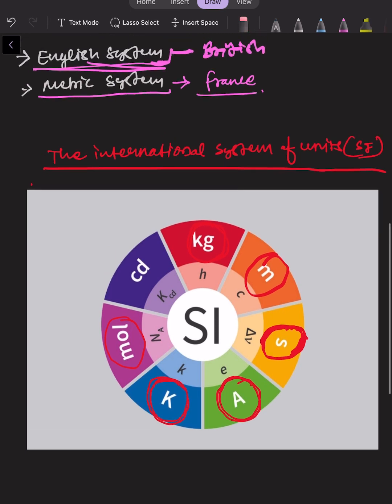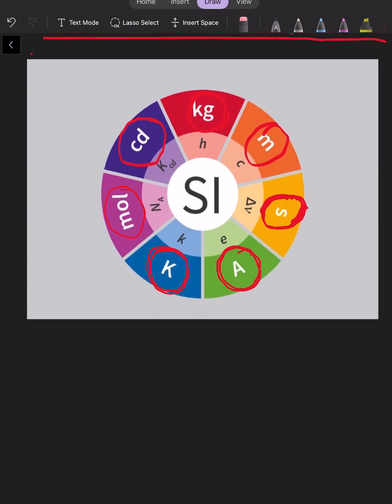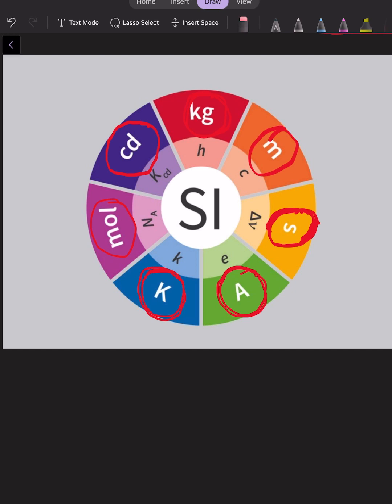And the intensity of any light is measured in candela. So these are the 7 base units, the 7 international units that are used in the measurement of physical quantities, right?